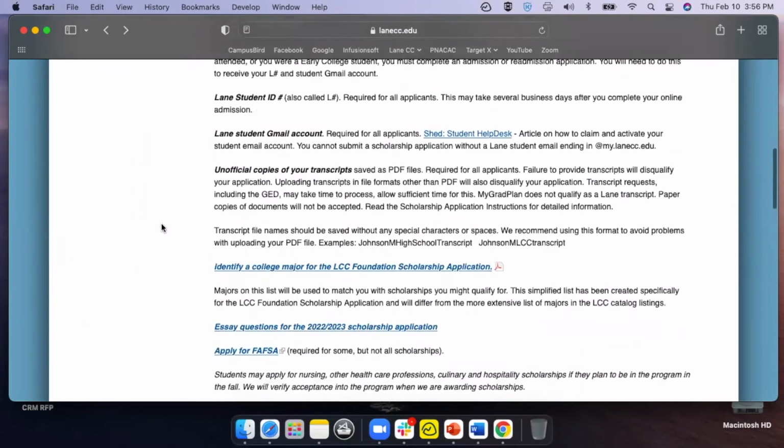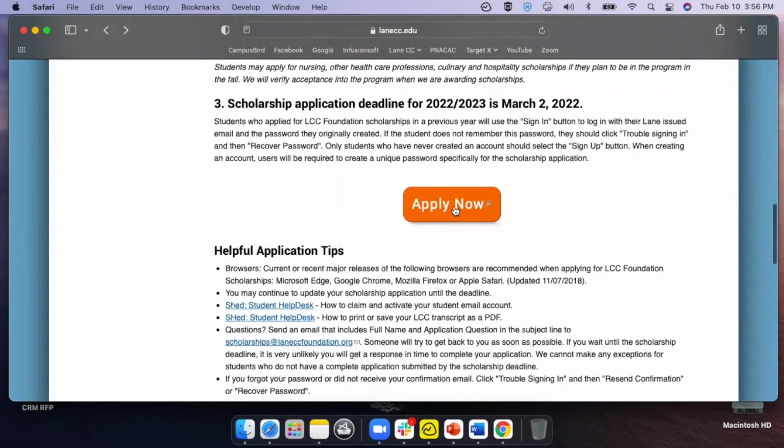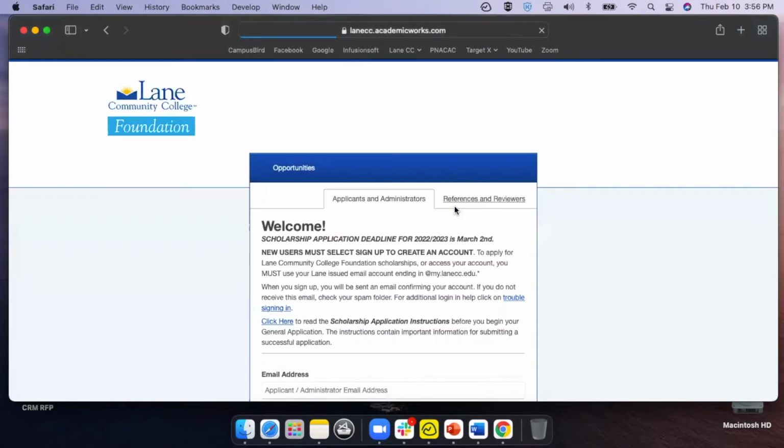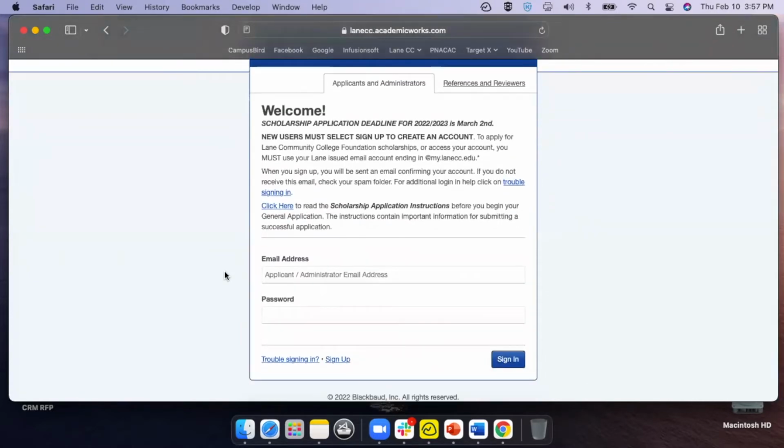All right, so once you have all of that information, this button here will direct you to the apply page, the scholarship application. You're not going to click sign in just yet. Don't use your email address and your MyLane password just yet, because you want to create an account first. You want to sign up. So don't put your information and sign in, because they won't let you through. You'll want to make sure to click here where it says sign up first.